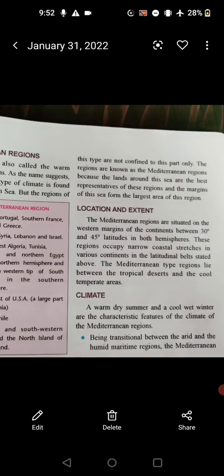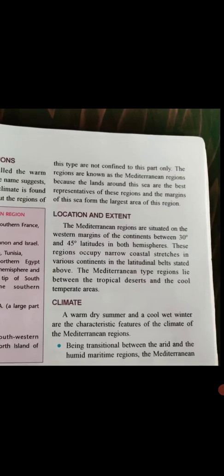The region is known as Mediterranean because the land around the sea is the best representative of these regions, and the margins of the sea form the largest area of this region. Basically, it's not that this climate is limited to this area. It's just that it's the best example. The areas near this sea are the best example of this type of climate, and the coastline forms the largest area of this region.